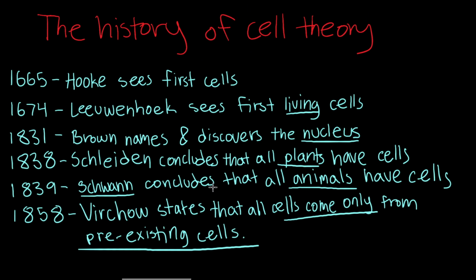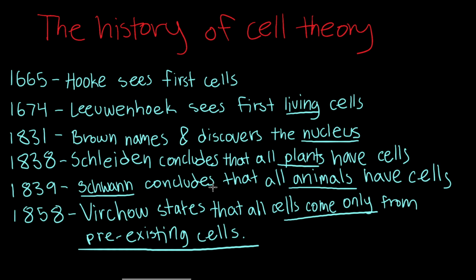In 1665, a British scientist known as Robert Hooke discovered cells by cutting thin slices of cork and putting them under a primitive microscope. Moving on to the next scientist, Anton van Leeuwenhoek. He was the first person to ever see living cells because the cork cells Hooke observed were not alive. He did this by looking at pond water through a microscope in 1674. Robert Brown was the first to observe the nucleus in 1831.